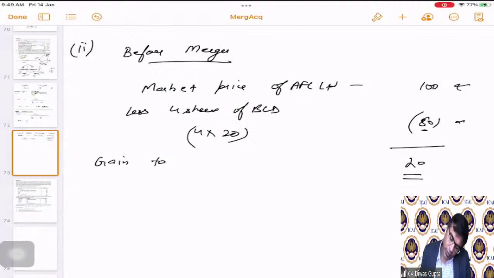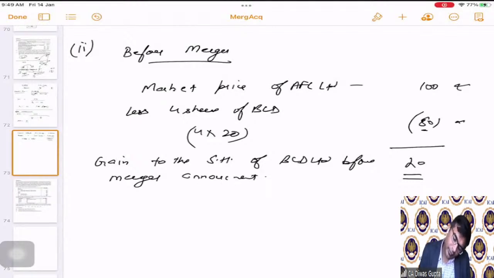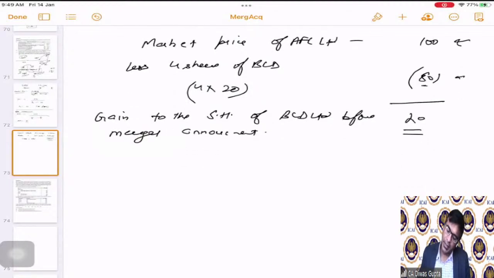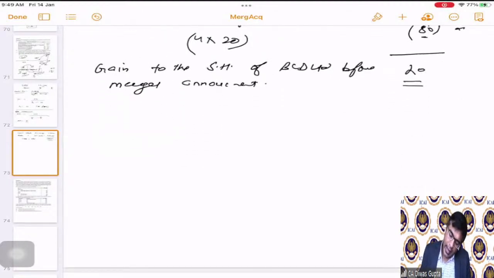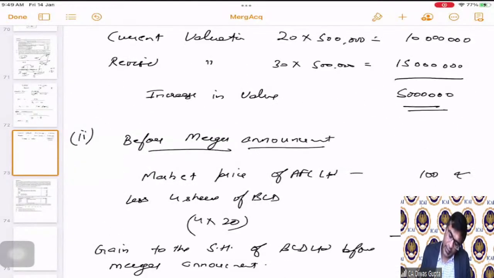Gain to the shareholder of BCD Limited before merger announcement. This is actually announcement only, before the information comes out. So this is A part.